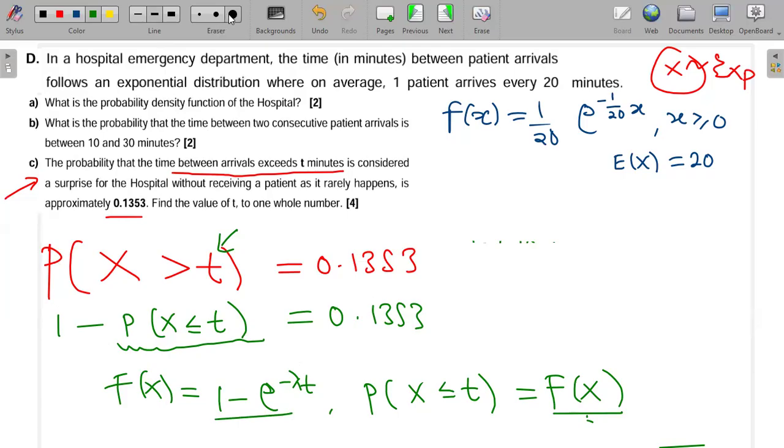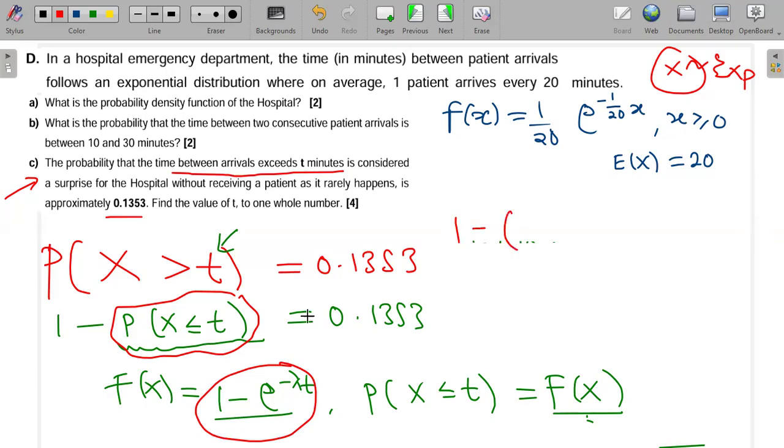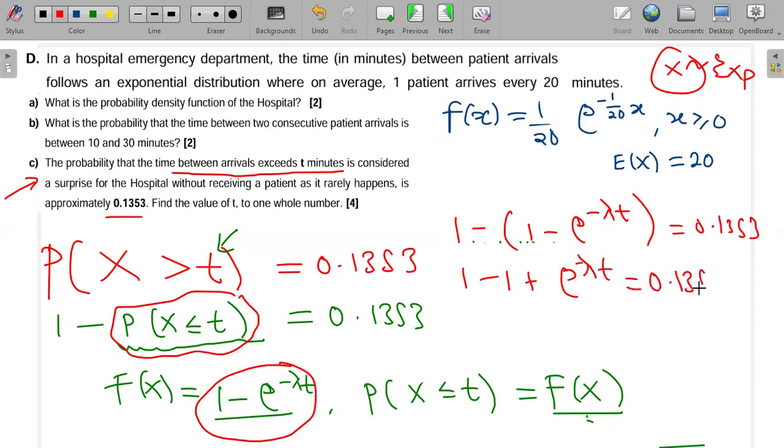So I'm going to replace this part here with the CDF. So it will just have 1 minus, and then in the brackets, I have 1 minus e to the power minus lambda t, which is equal to 0.1353. So it will be 1 minus 1 plus e to the power minus lambda t is equal to 0.1353.